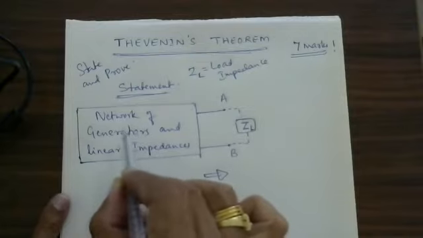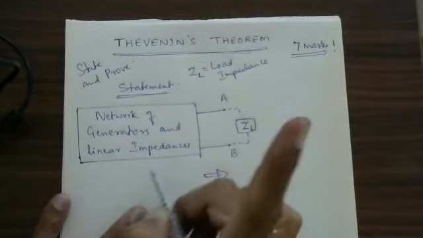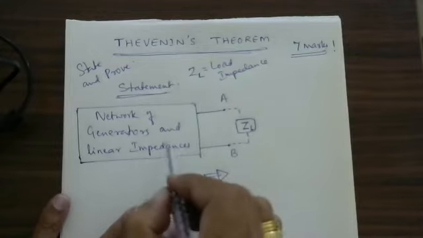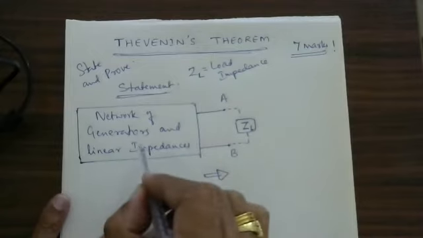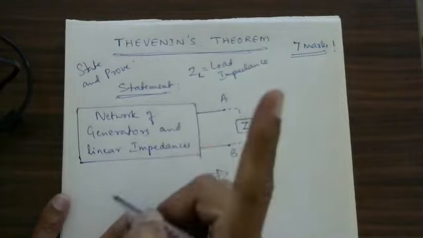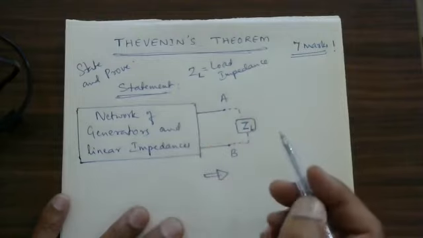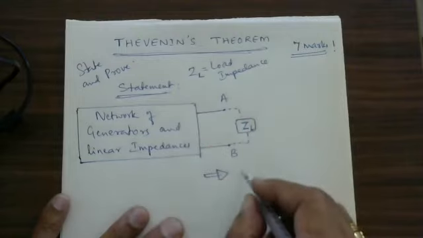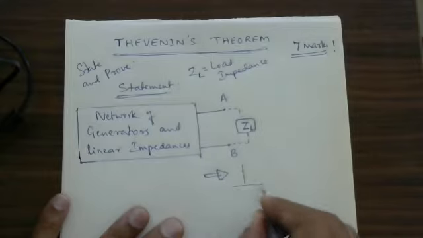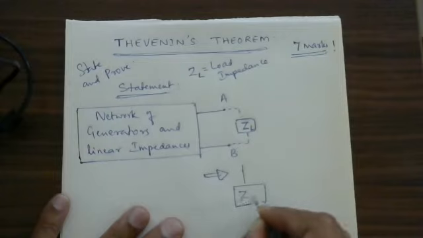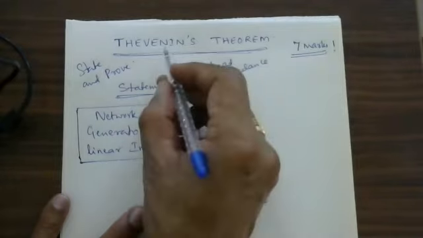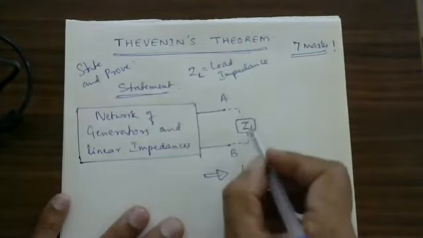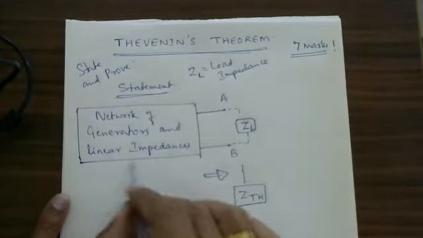All these generators are replaced by one single generator, and all these impedances are replaced by one equivalent impedance. In that circuit I will write this as ZTH. Thevenin is the name of a scientist; this is Thevenin's impedance.